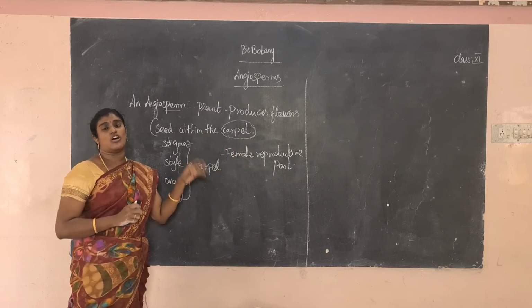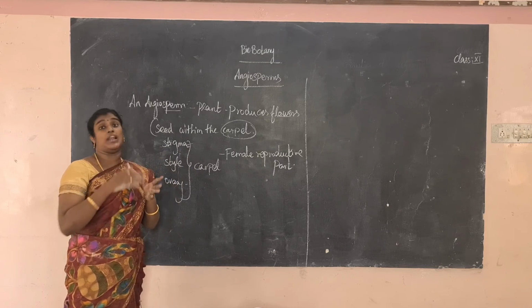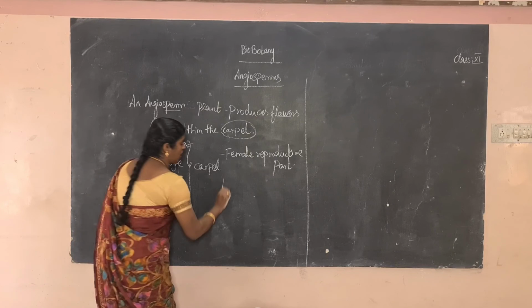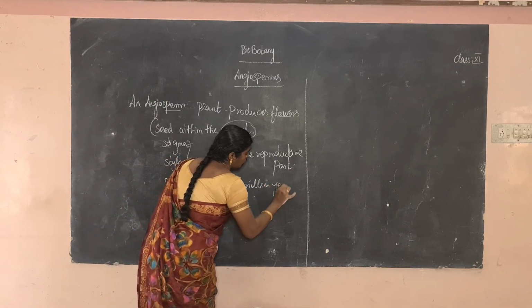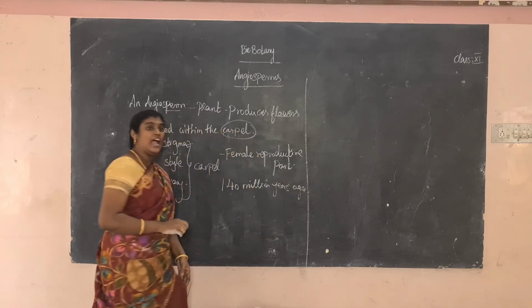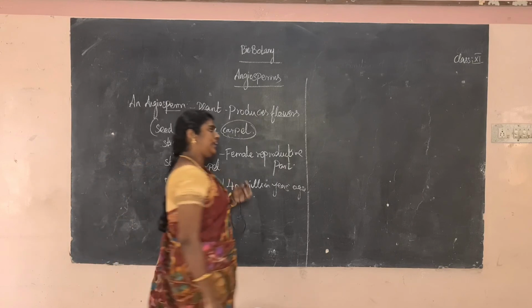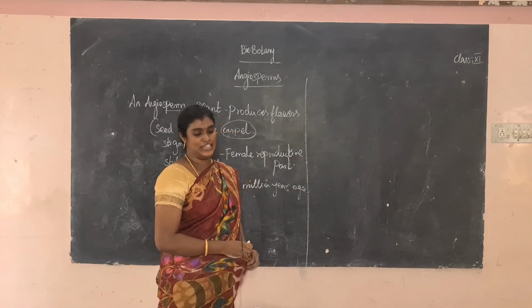This family first originated in the Cretaceous period. Okay, what is the Cretaceous period? About 140 million years ago. How many years ago? 140 million years ago. Okay, so sporophyte is dominant and gametophyte is recessive. Okay, next one. What are the salient features or general characteristics present in angiosperm?